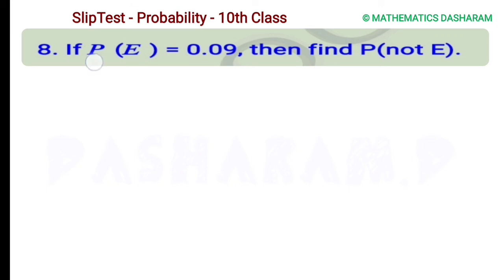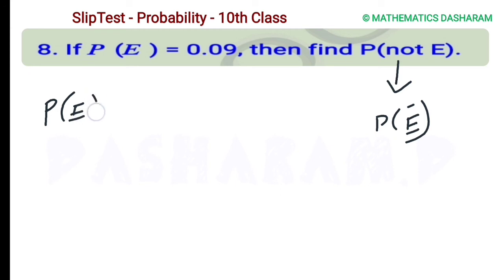Eighth question, if P of E equals 0.09, then find P of not E. P of not E is denoted by P of E bar, and we have one formula related to complementary events, that is P of E plus P of E dash equals 1.